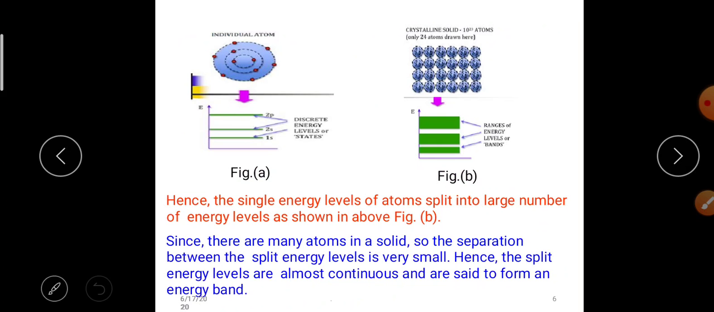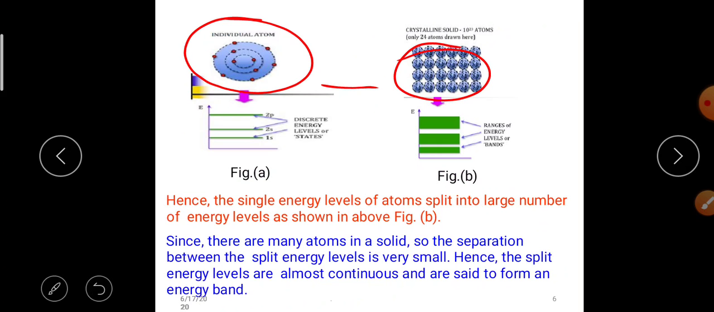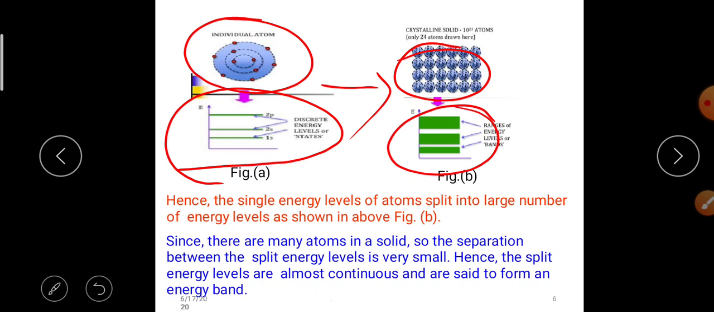Here is the figure. It shows an individual atom, and a crystalline solid, which has 10 power 23 atoms. Here the discrete energy level states are 1s, 2s and 2p, and in the figure the discrete energy levels form ranges of energy levels, or bands.